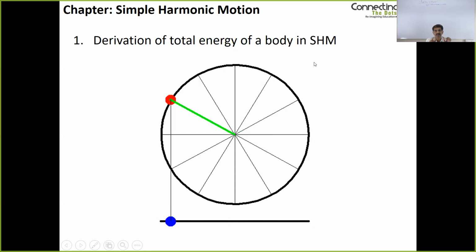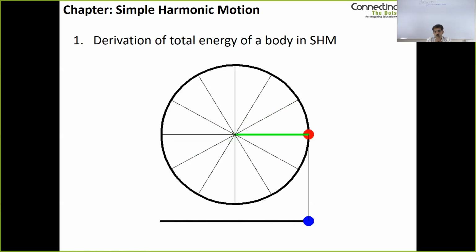Observe the red dot. Now the red dot is simply moving around in a circular path. It is moving at a constant speed with a constant angular velocity. So the red dot is simply moving in a constant circular motion.